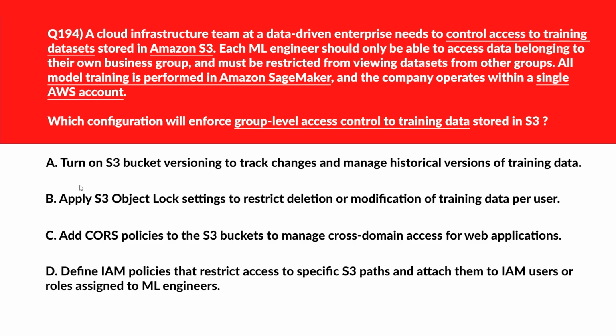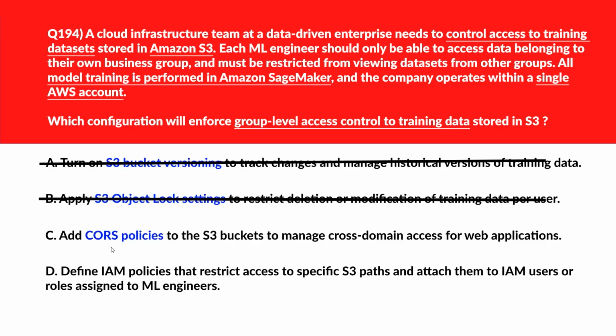Let's look at option A. It says turn on S3 bucket versioning to track changes and manage historical versions of training data. S3 bucket versioning tracks object history but doesn't restrict access between groups. Incorrect. We'll move to B. B says apply S3 object lock settings to restrict deletion or modification of training data per user. S3 object lock prevents deletion but doesn't enforce group level access boundaries. We'll eliminate it. We'll move to C.